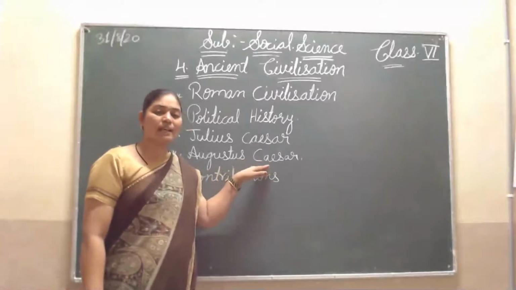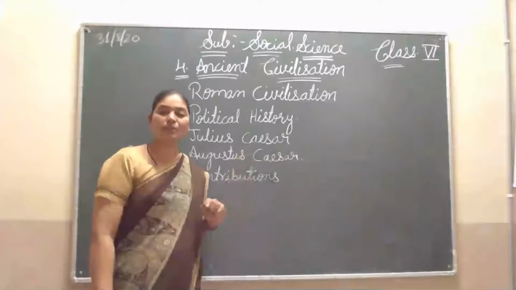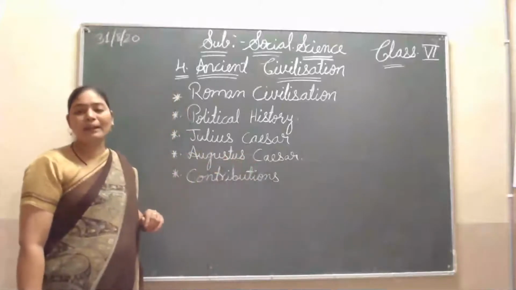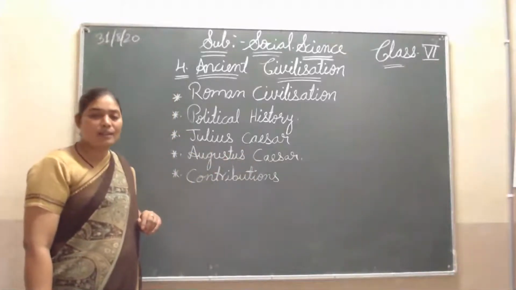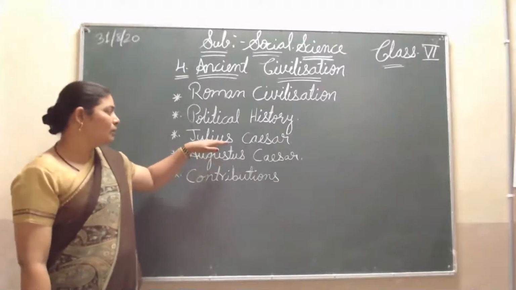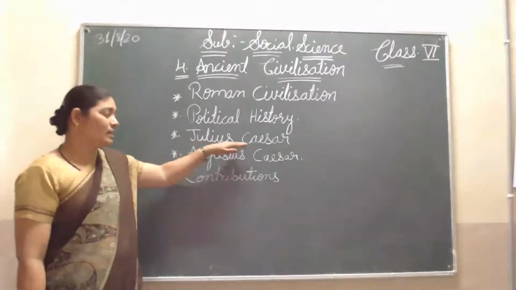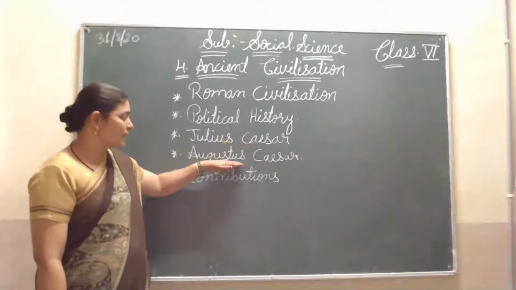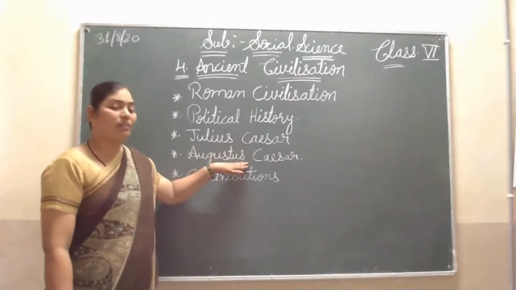After Julius Caesar, no one ruled the kingdom or maintained the empire, and that is why it ended. Comparing to how Julius Caesar ruled, Augustus Caesar also ruled very well.